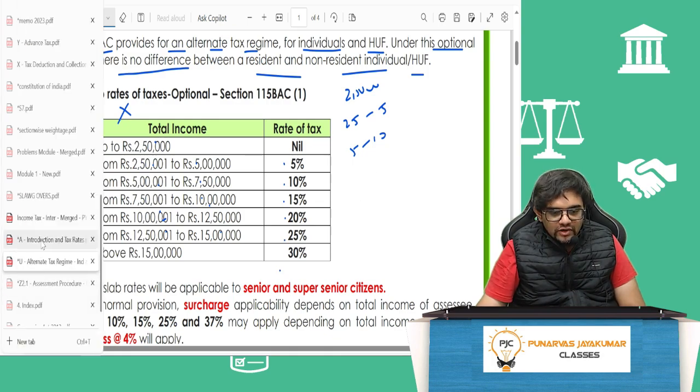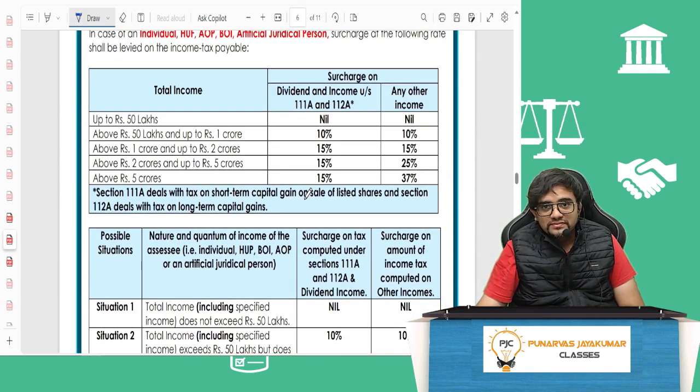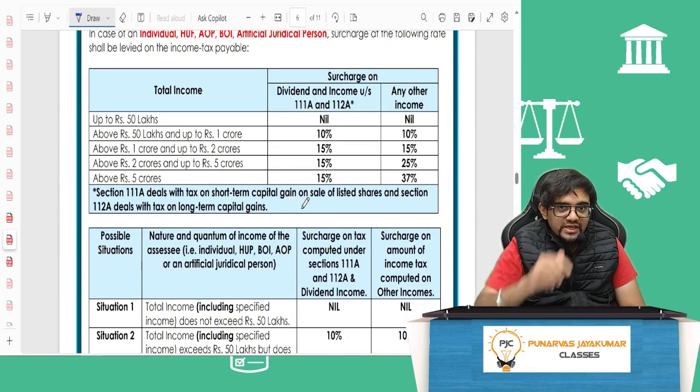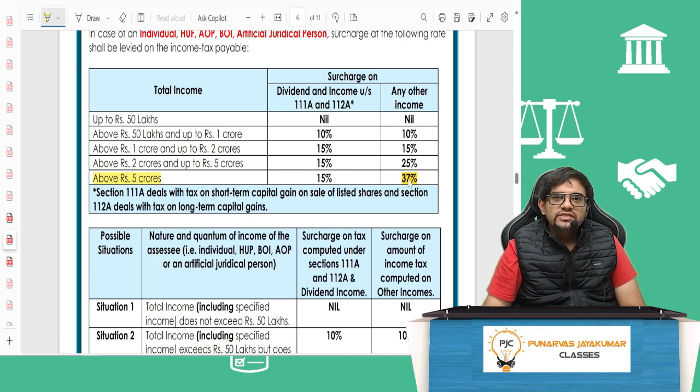And in the normal regime, surcharge, no, super tax. We'll come to this later, but the super tax concept for income above 5 crores, 37% is what the super tax you have to pay. Crazy.